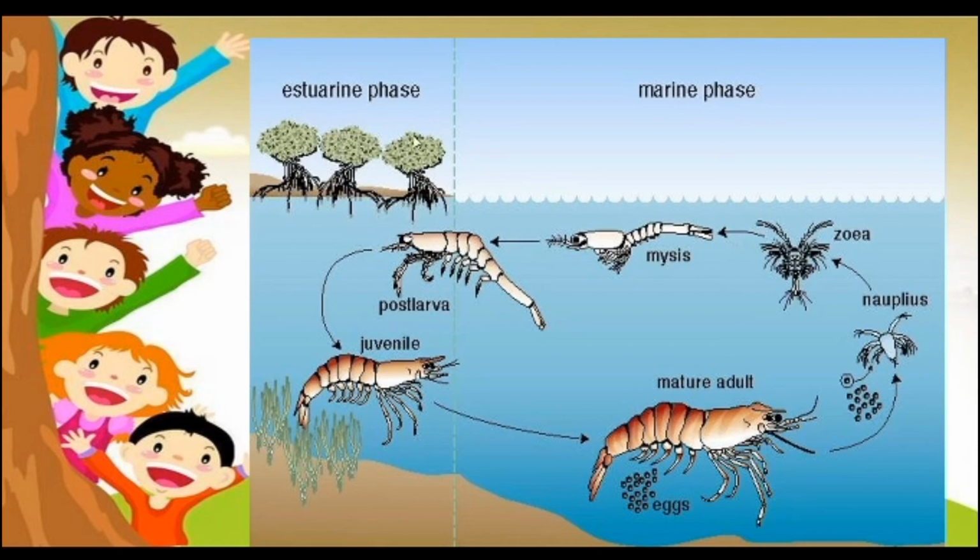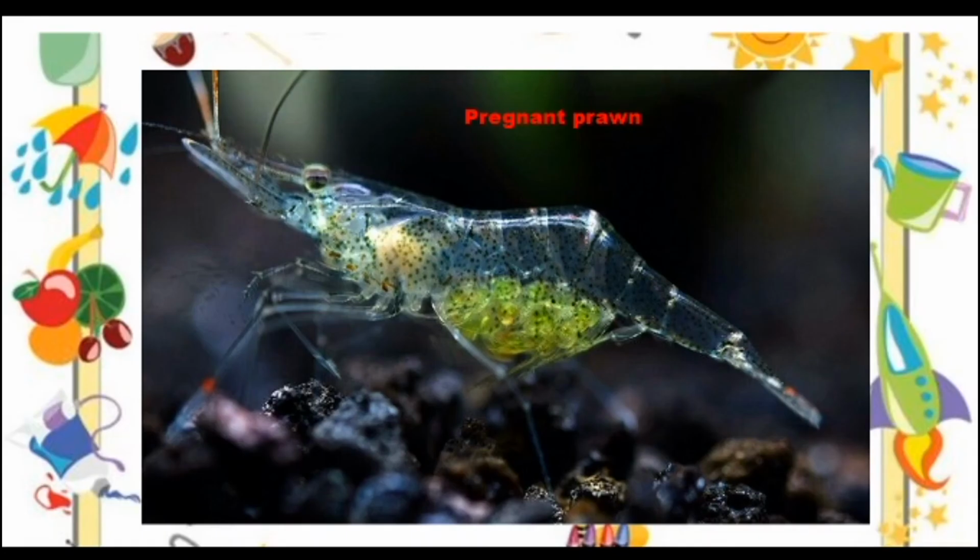So this is the area where the river and the seawater are mingled. This is the river, this is the seawater, so they are mingled. Pregnant prawns, look at this, the eggs inside the prawn. How it looks, very nice, no?